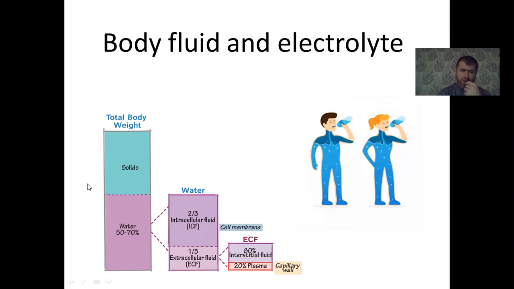As we know, our body is composed of two types of material, solids and water. About 50 to 70% of total body weight is liquid. Just 30 to 50% of the body is solid, which is chemicals. And this water content changes depending on many parameters, for example, gender, degree of obesity, and age.